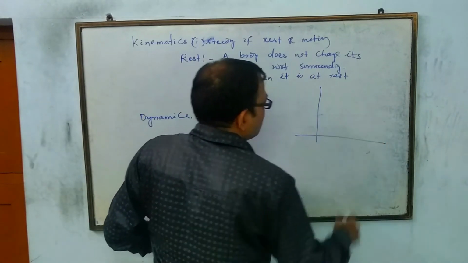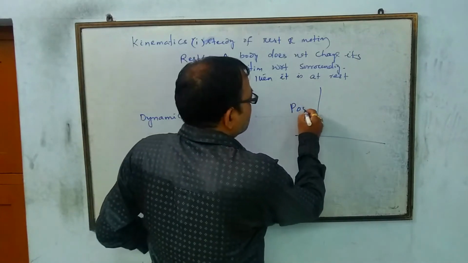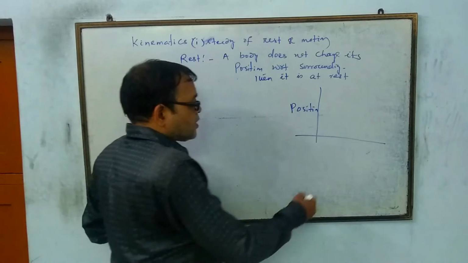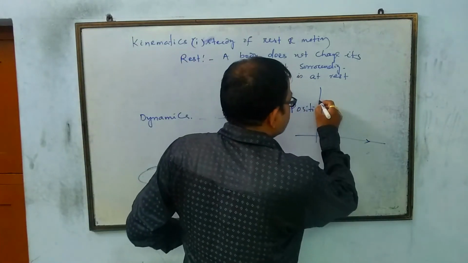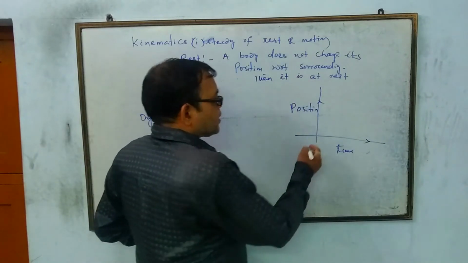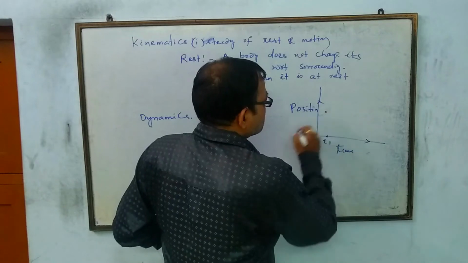Suppose we are taking position on the y-axis and time along the x-axis. When the time is t1, the position of the body is x1.